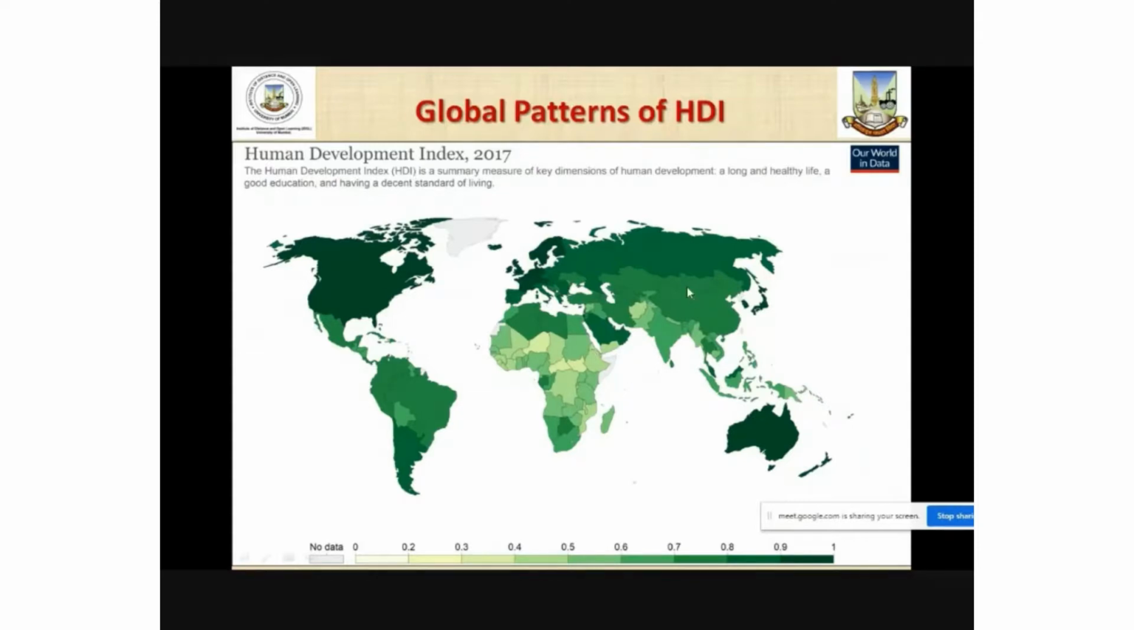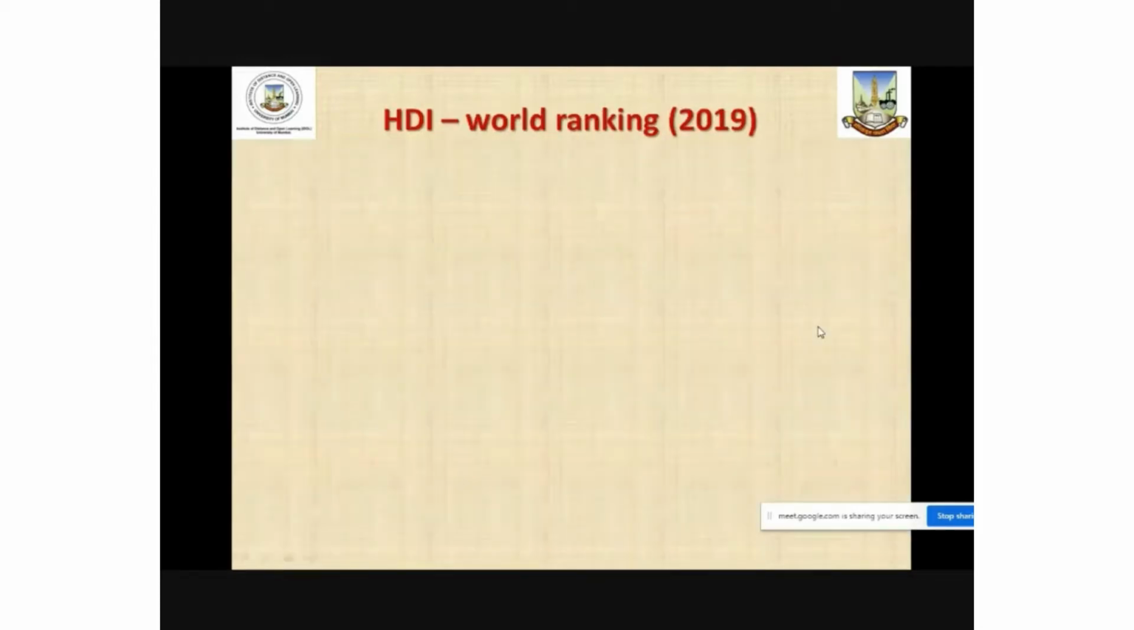But the rest of the countries, including China, India, Bangladesh, Pakistan, and many other African countries, are showing moderate HDI value, whereas the African countries shaded with the lighter shades are categorized as countries with low human development index. Therefore, we find that the richest countries have a higher level of human development, and the poor countries have a low level of human development.